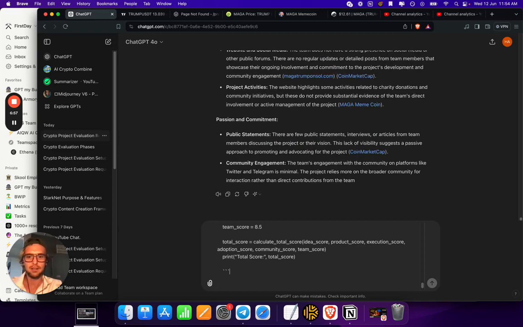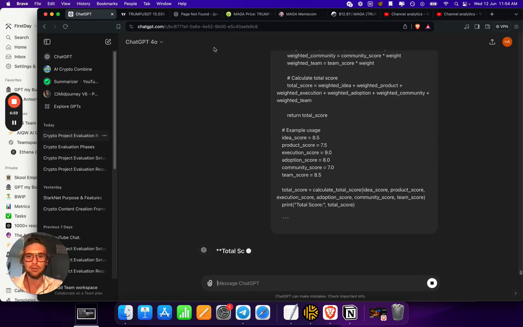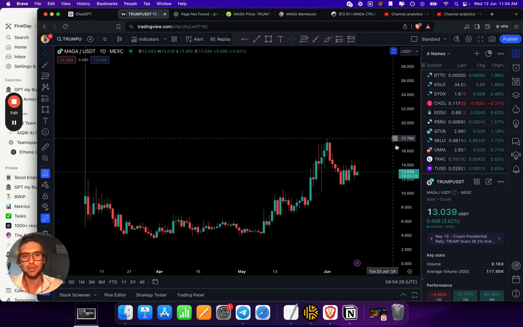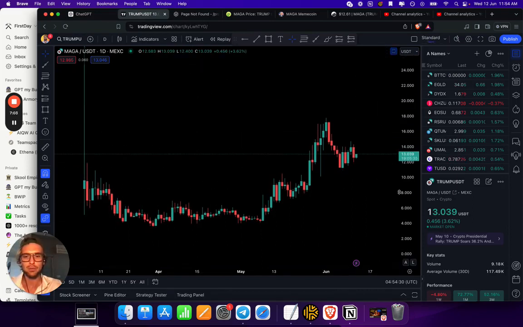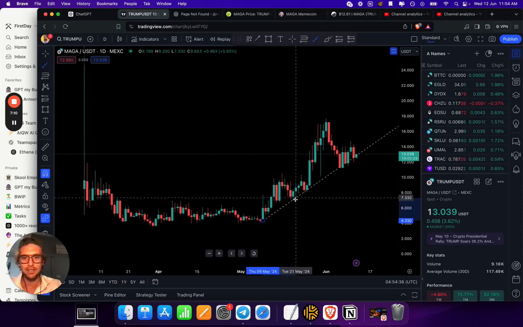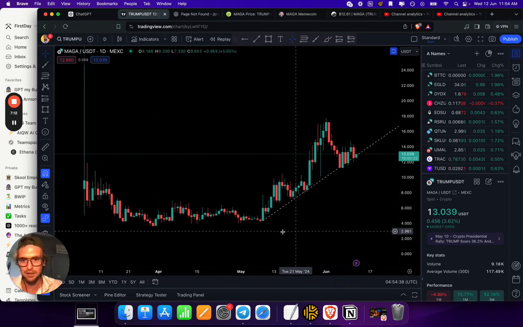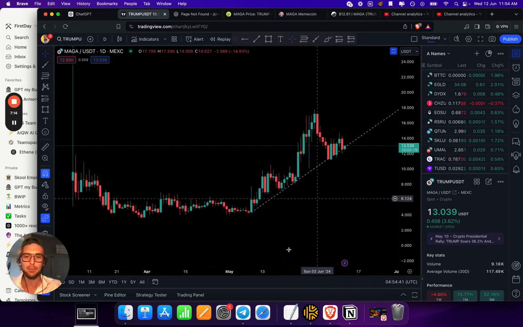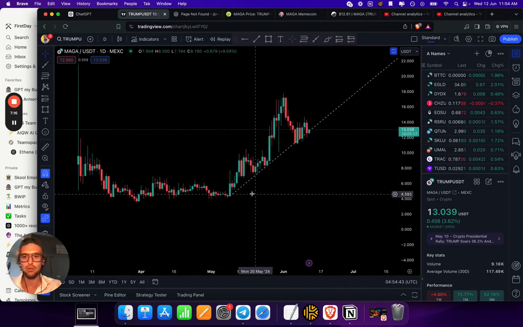And then we'll calculate the total score here. While we're doing that, let's just look at it technically. This is probably where the more interesting information is held. The immediate thing that stands out to me is how respected that trend line is. I personally would be watching this with great attention.